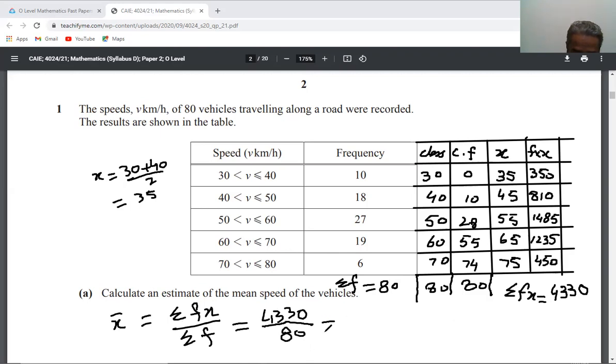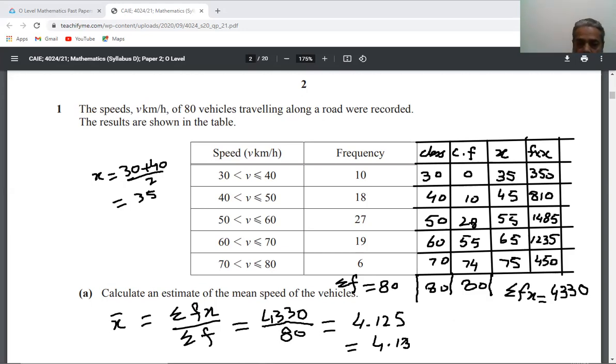This will be equal to 54.125. If you want to write your answer up to 2 decimal places, your answer will be 54.13. That's it for part A.